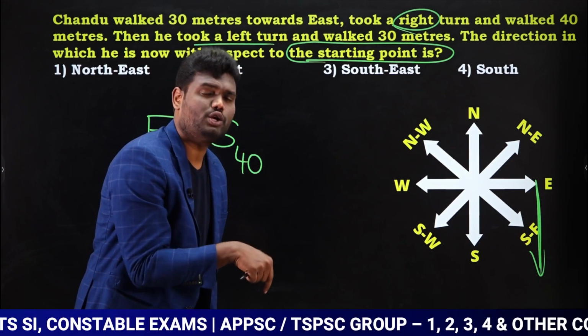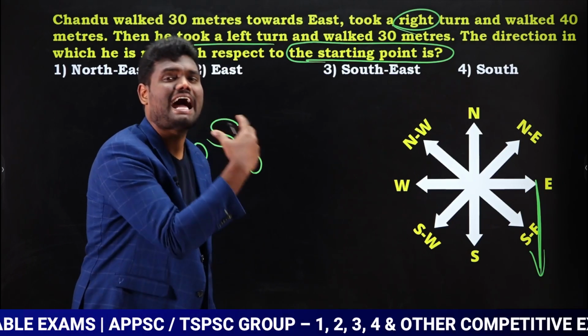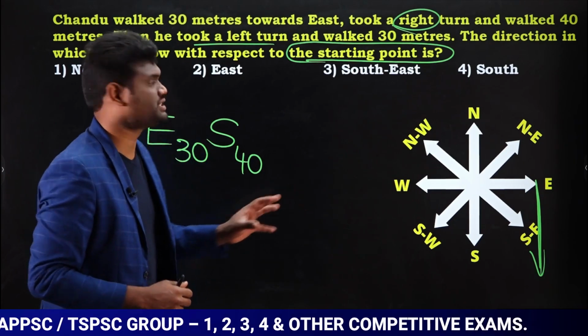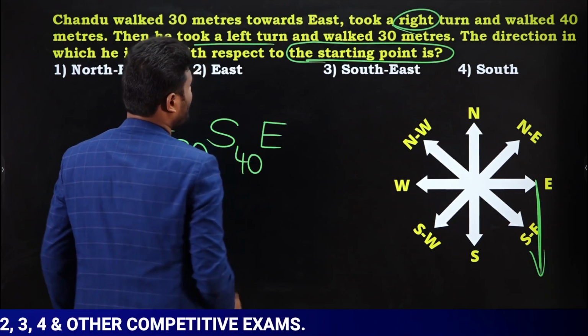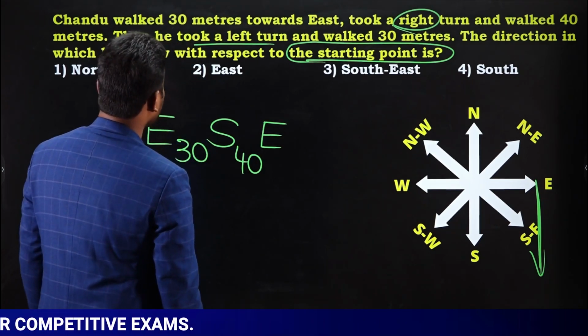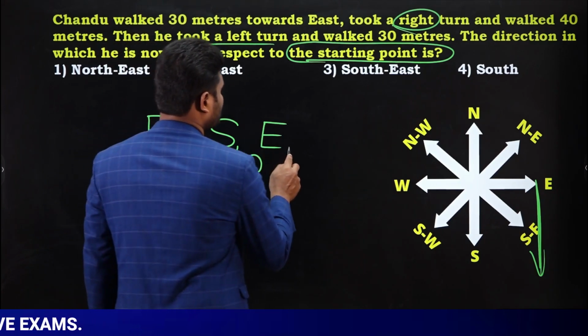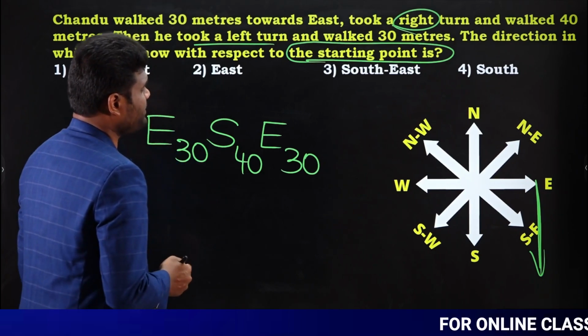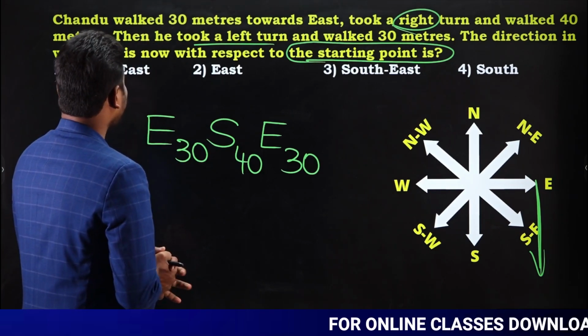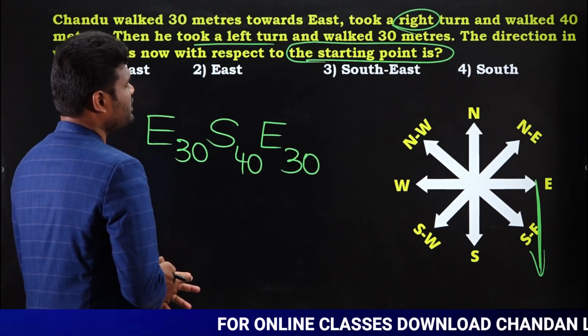When the person is traveling towards south, left is same as our right. Our right means towards east. So now he is going to travel towards east direction. Towards east, how many meters? He walked 30 meters. Now they are asking the direction he is now in with respect to the starting point.